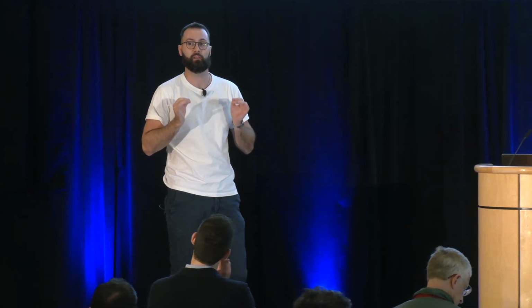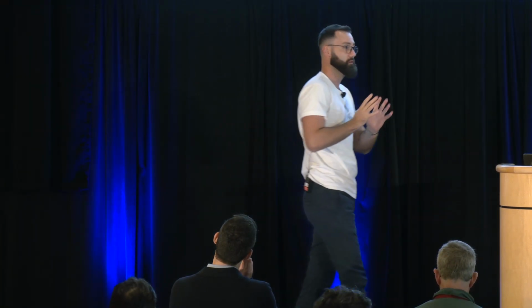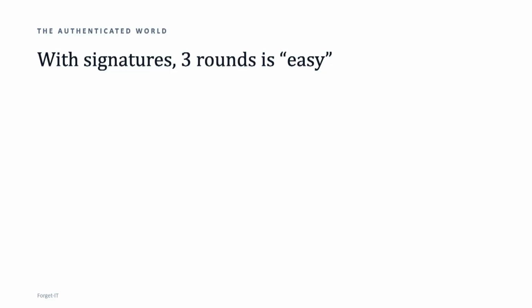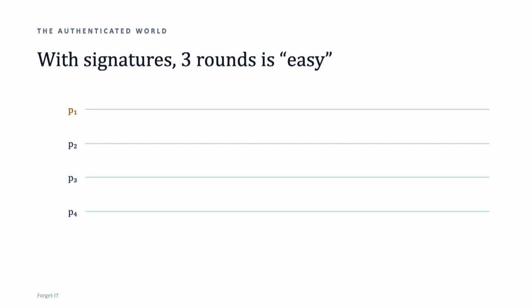Okay. So at the very beginning, what I want to show is that achieving this optimal 3 rounds good case latency in the authenticated setting, when we have cryptography, we have signatures, is, quote unquote, easy. So let me demonstrate that because we will actually use that to explain what we try to do in our protocol. So let's say that we have 4 processes. The first one is correct.